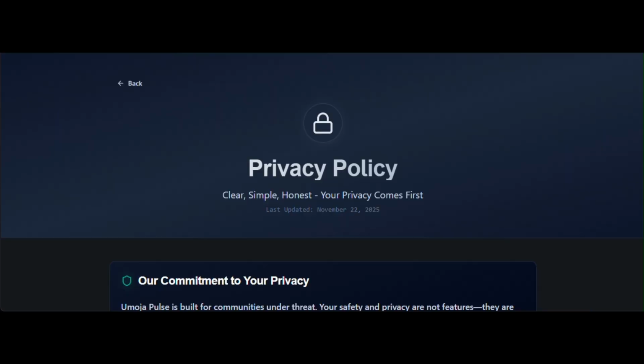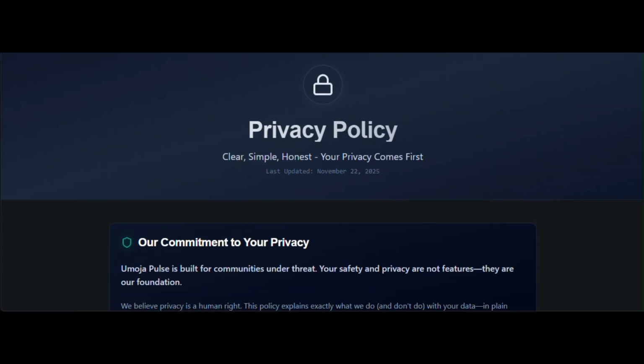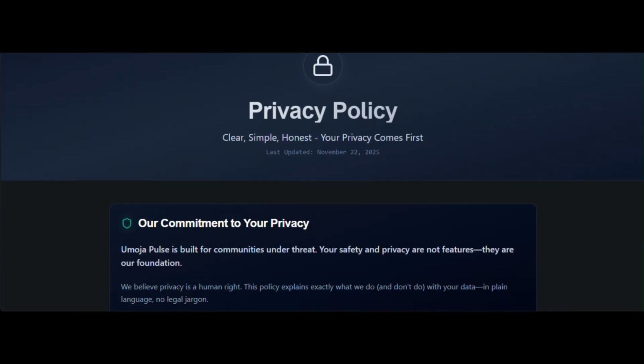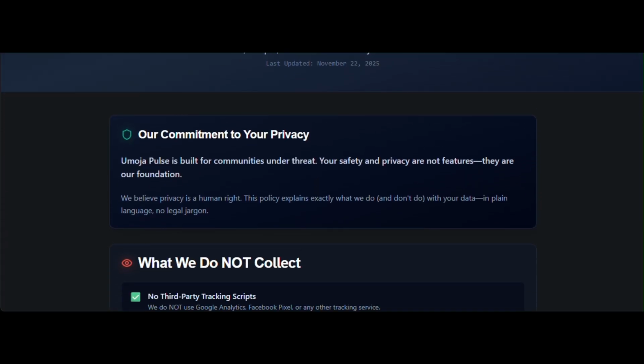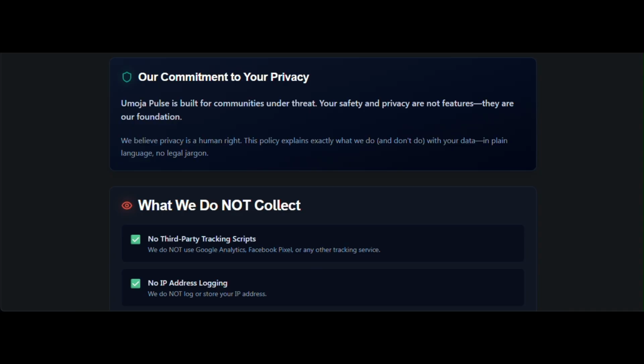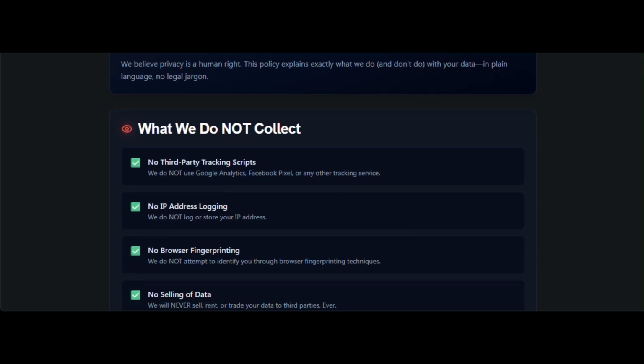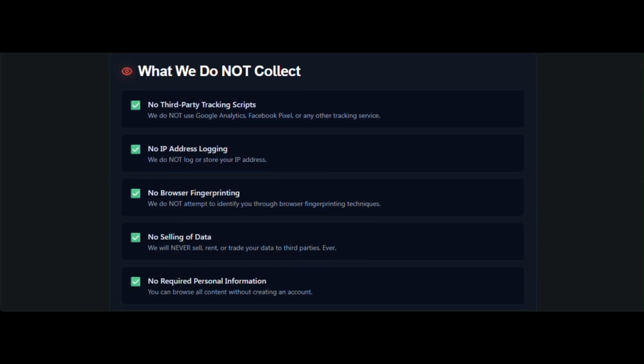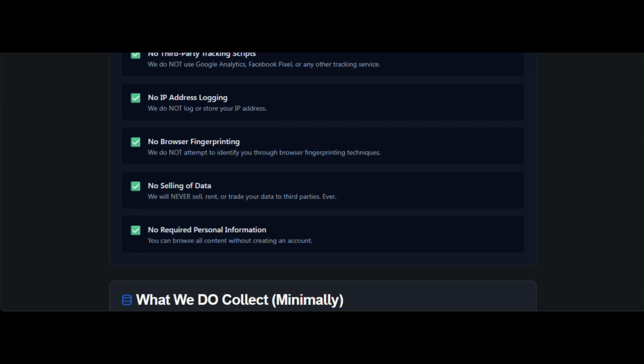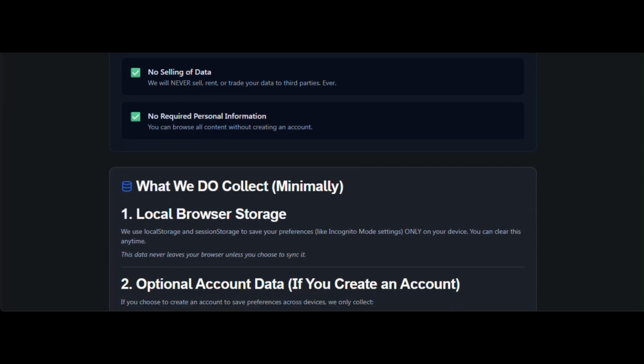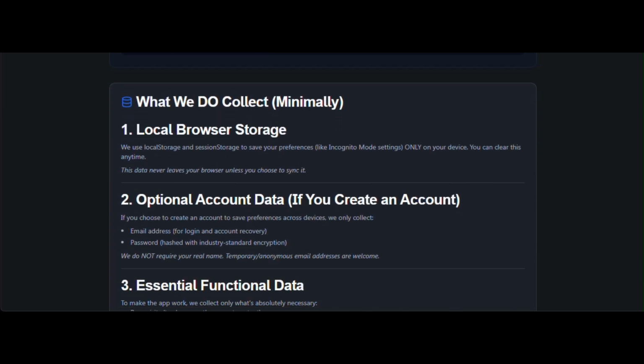We are now on the privacy policy page, where we detail our commitment to user privacy and data protection. For vulnerable communities, privacy isn't a convenience, it's a safety imperative. Our policy outlines what data we collect, only what's necessary for functionality, how it's used, who it's shared with, no one without explicit consent, and how users can exercise their data rights. We explain our security measures, data retention policies, and compliance with regulations.